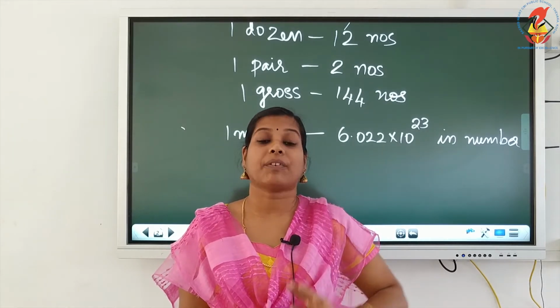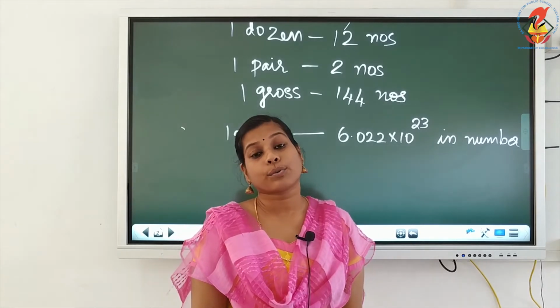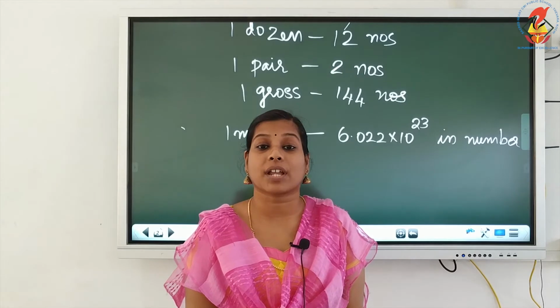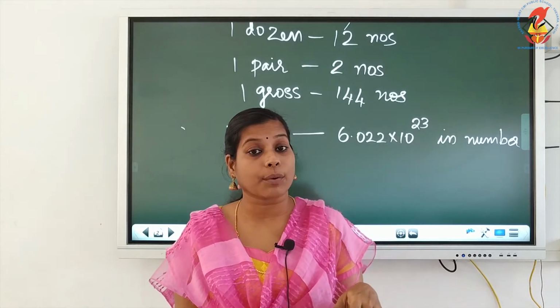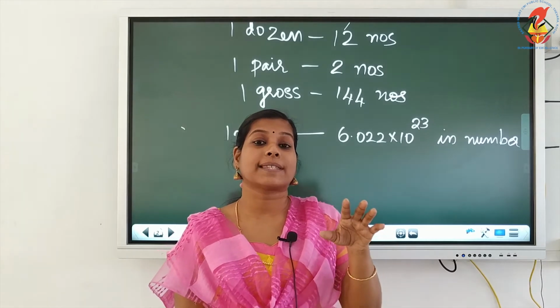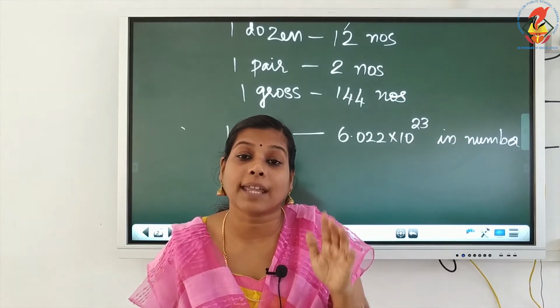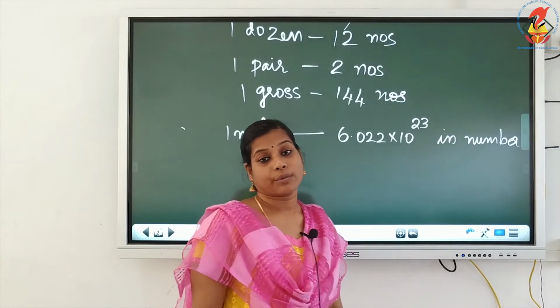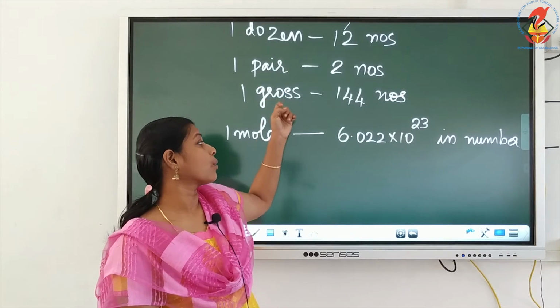If it is hydrogen molecules, 6.022 into 10 raised to 23 hydrogen molecules. If it is carbon dioxide, that time also you can say 6.022 into 10 raised to 23 carbon dioxide molecules.